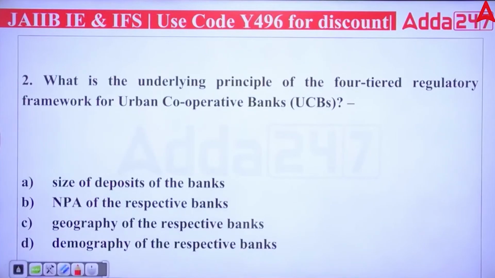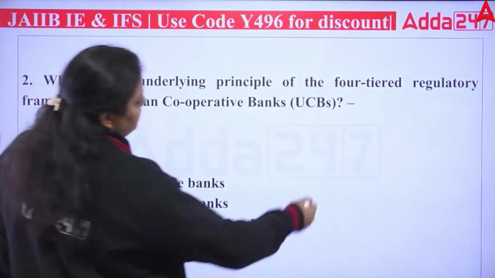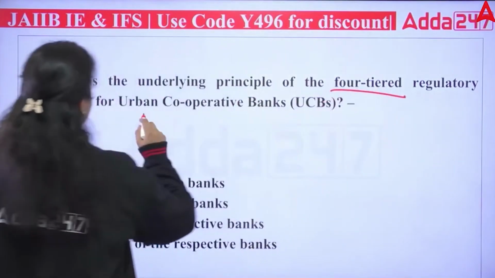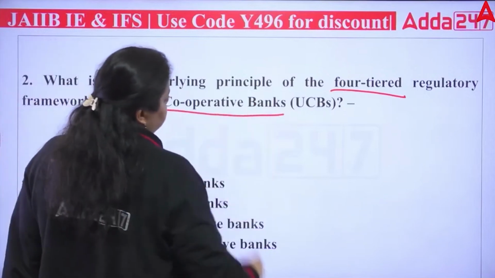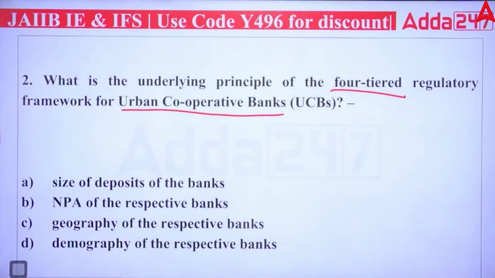Next, we have: what is the underlying principle of the four-tiered regulatory framework for urban cooperative banks? Which of the following is the underlying principle? A, B, C or D?